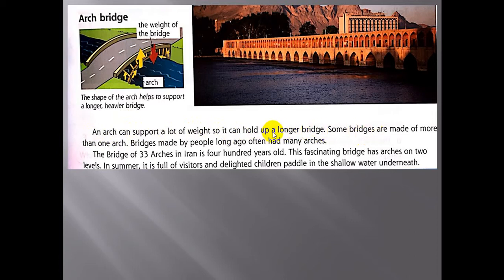Some bridges are made of more than one arch. Bridges made by people long ago often had many arches. The bridge of 33 arches in Iran is 400 years old. This fascinating bridge has arches on 2 levels. In summer, it is full of visitors, and delighted children paddle in the shallow water underneath.